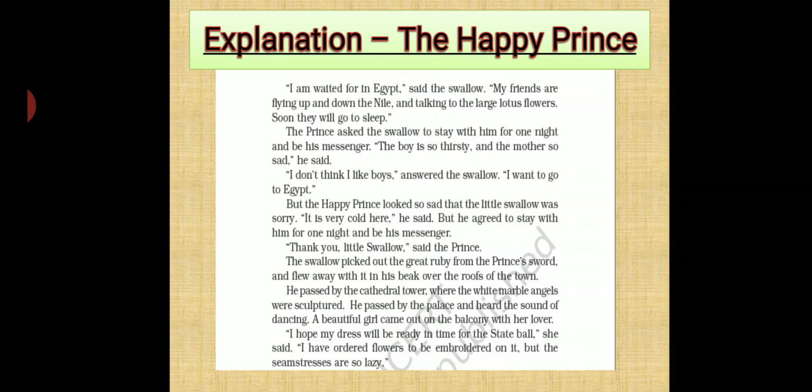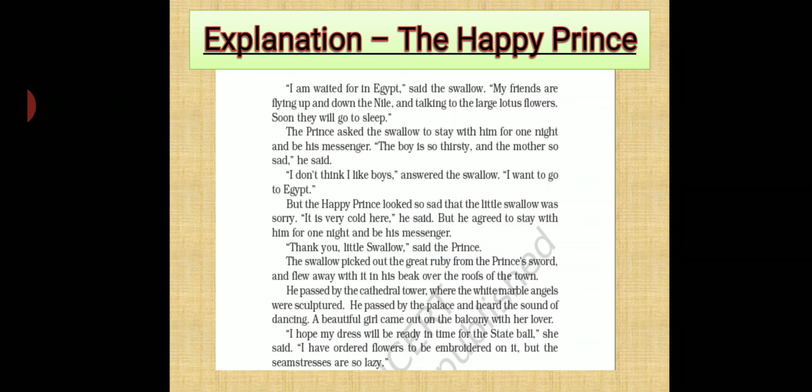So now this bird accepted the proposal of the prince and said, okay, fine, I will be staying with you for the night. After listening to these words of the swallow, the prince was very happy. The swallow picked out the great ruby from the prince's sword and flew away with it in his beak over the roof of the town. So now what happened? Finally, the swallow took out the ruby stone from the Happy Prince's sword, and the bird took the ruby in its beak and flew over the town.